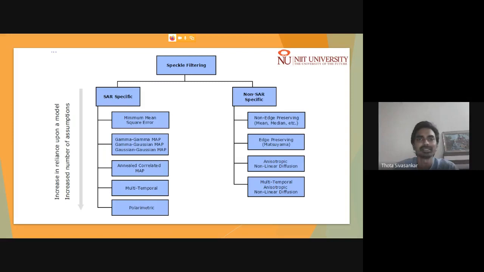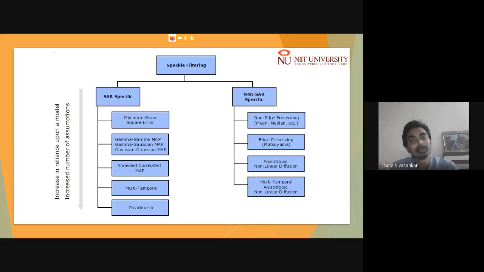In conventional signal processing or image processing, it is a low pass filter, so all the high frequency noise is eliminated from the image. However, in non-SAR specific filters, when we try to average over a 5x5 or 7x7, whether average, median, or mode, with all these non-SAR specific analyses we may lose.